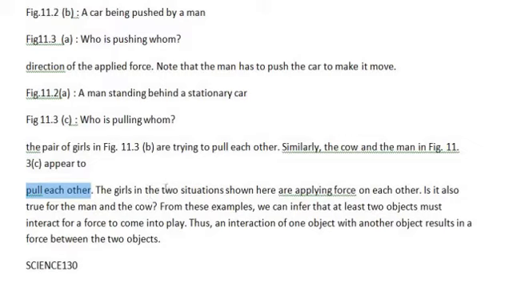So the girls in the two situations shown here are applying force on each other. Is it also true for the man and the cow? It is push, it is pull, it is pull. From these examples, we can infer that at least two objects must interact for a force to come into play. Force cannot be like one object just doing some action.